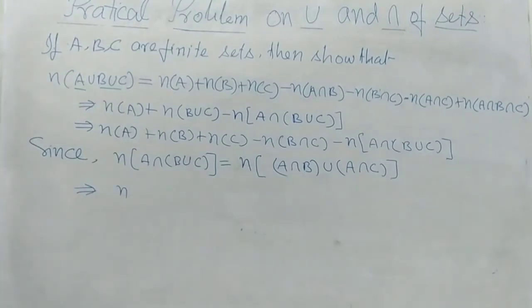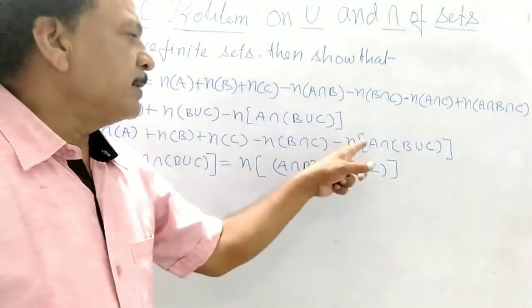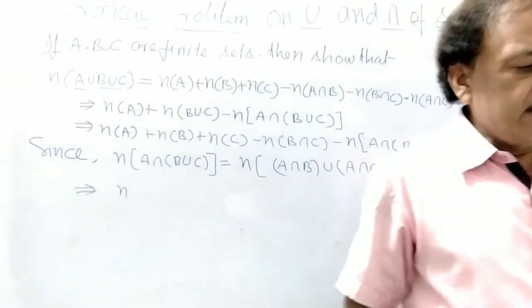This will be N(A), N(B), N(C), N(B union C) minus N((A intersection B) union (A intersection C)).